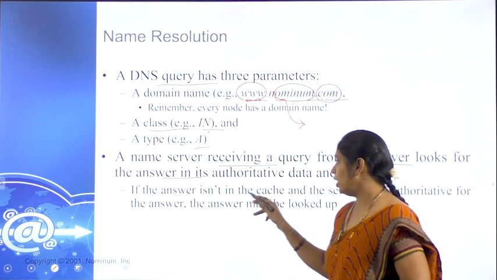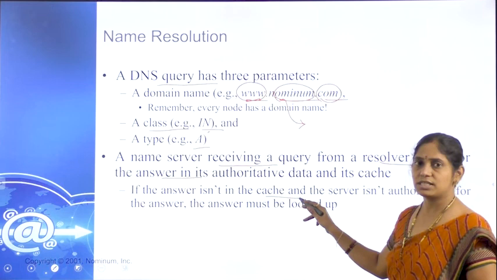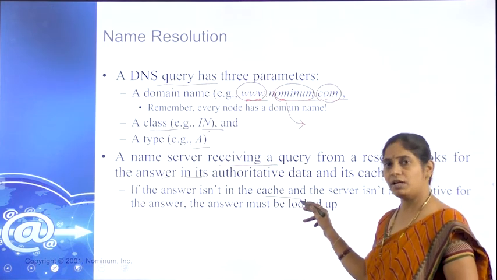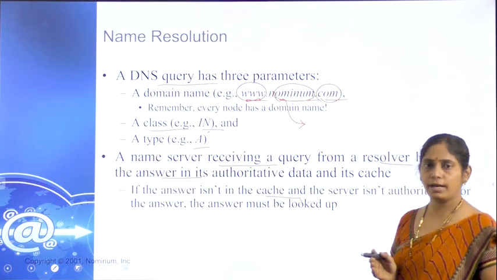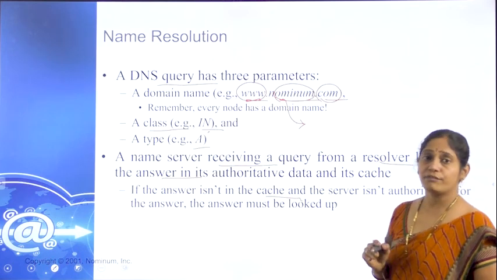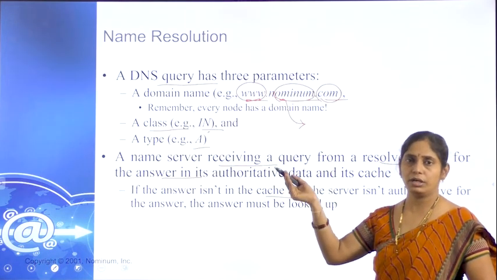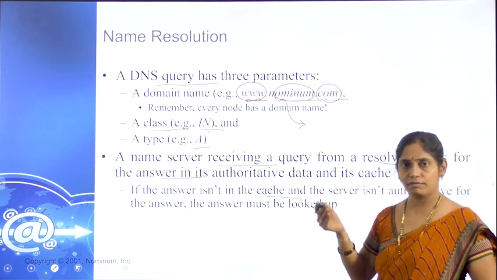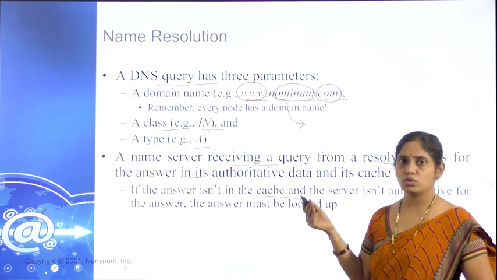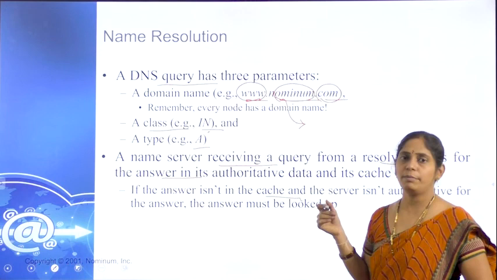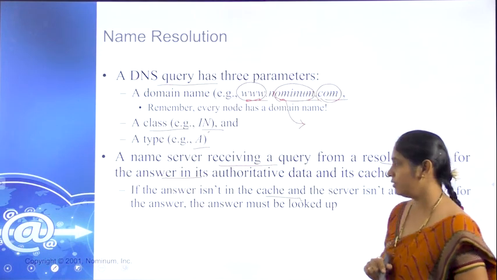First it searches for the data in the cache. If the answer is available, it gives permission directly to access the content. If it is not in the cache, then it should connect to the authoritative server, and it should get the information from the respective servers, and a copy of that will be maintained by the cache itself.